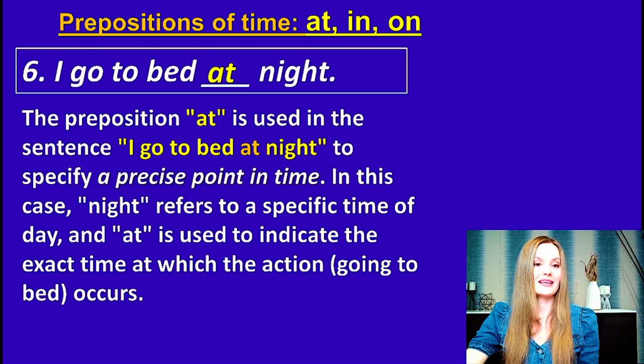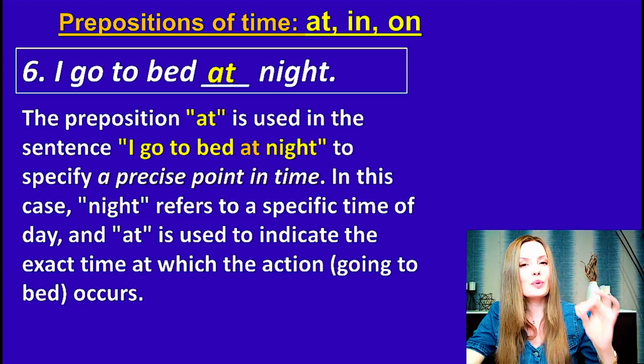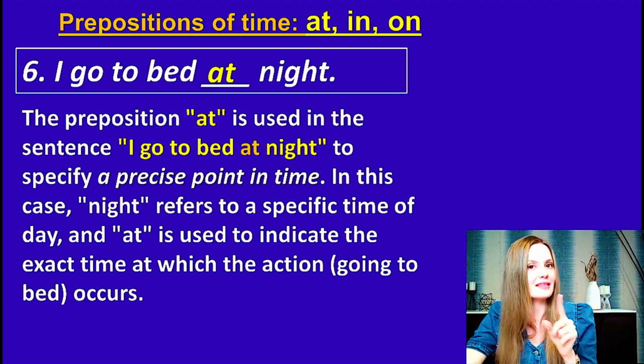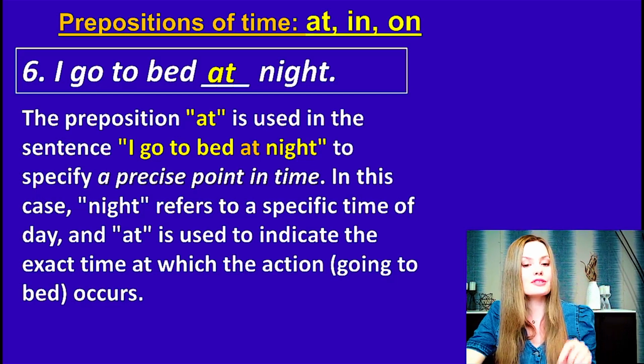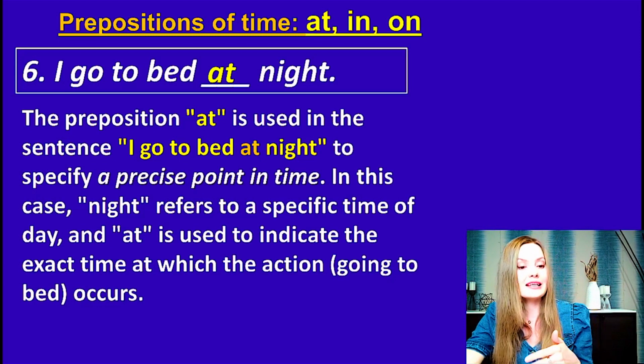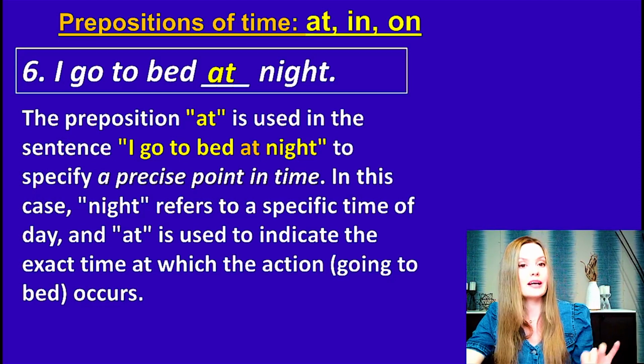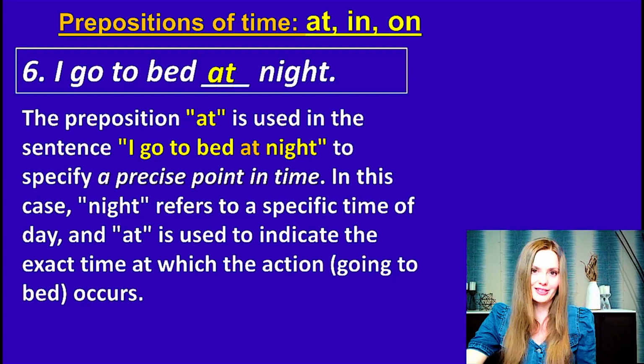The rule is the preposition at is used in the sentence I go to bed at night to specify a precise point in time. In this case, night refers to a specific time of day, and at is used to indicate the exact time at which the action going to bed occurs. That's why we say at night.